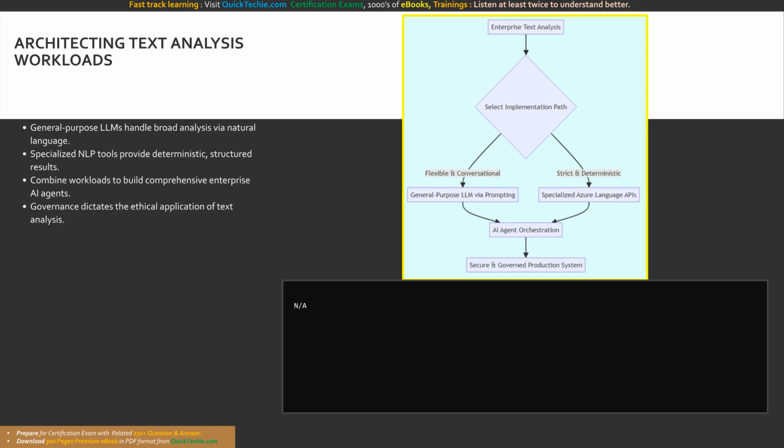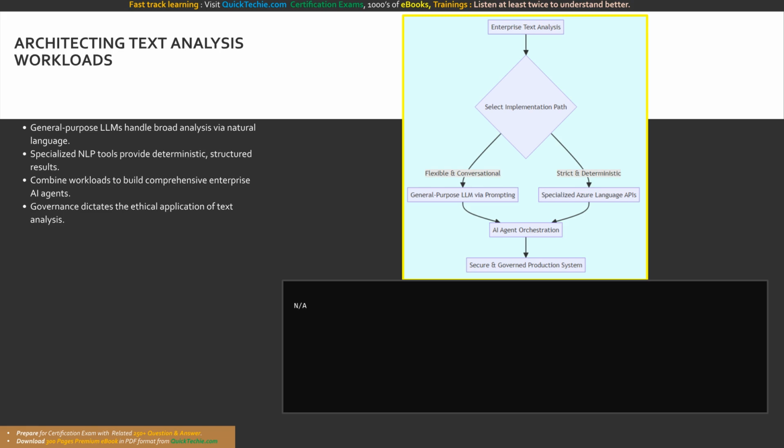Architectural governance requires that all text analysis operations be meticulously logged. Whether you are invoking a generative model for abstractive summarization or a deterministic API for entity extraction, your application must record the latency metrics, token consumption, and the specific workload invoked. This telemetry ensures that your NLP pipelines remain highly performant, accurate, and cost-effective in production.